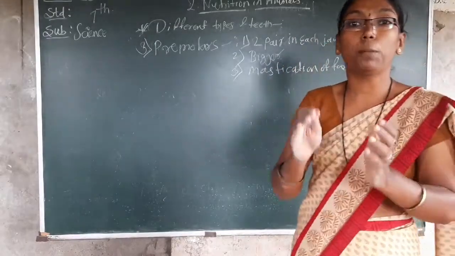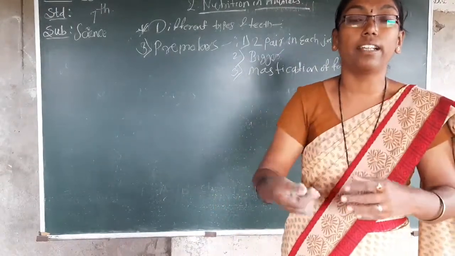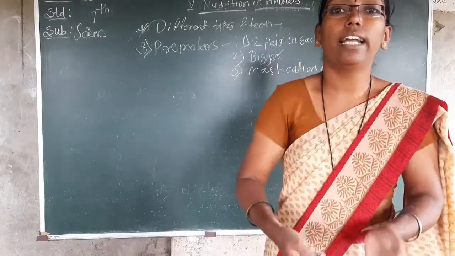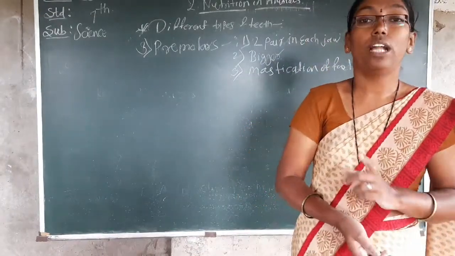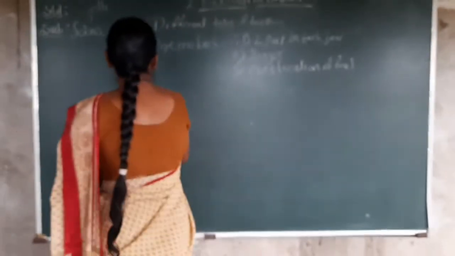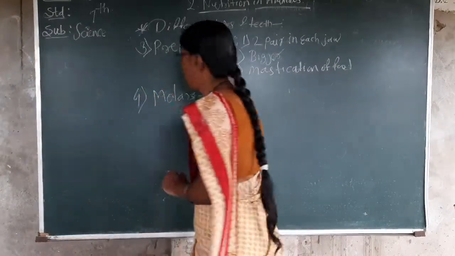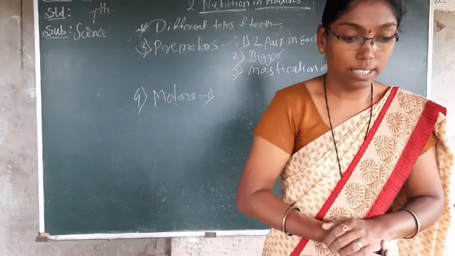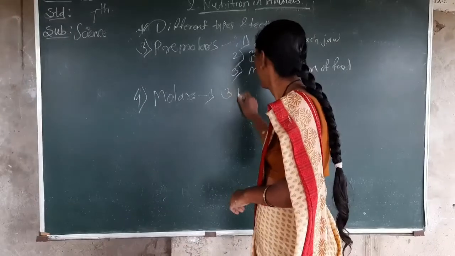Because the surface of that teeth is more, we can chew it and we can masticate the food again and again like animals. And last one, molars, type of teeth. First point, molars. How it is? 3 pairs of molars. Total 12 will be there.